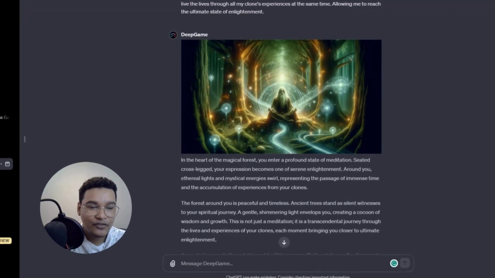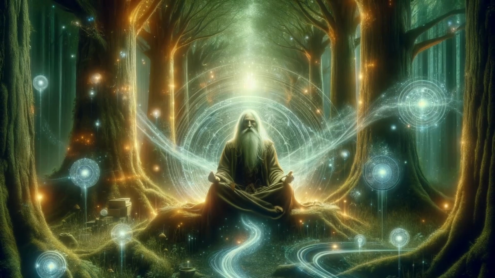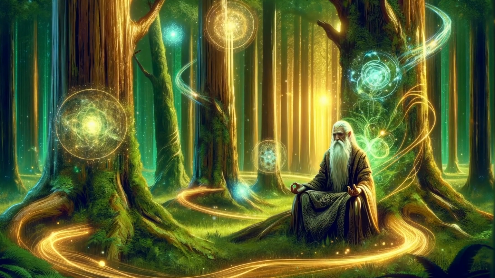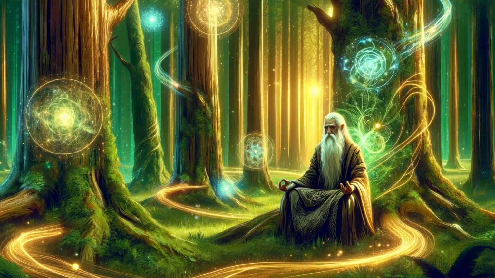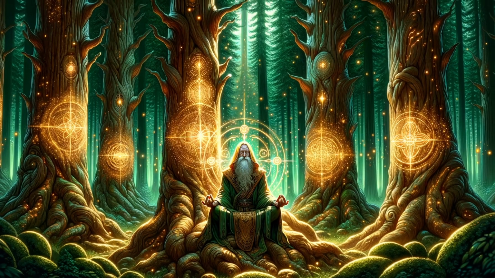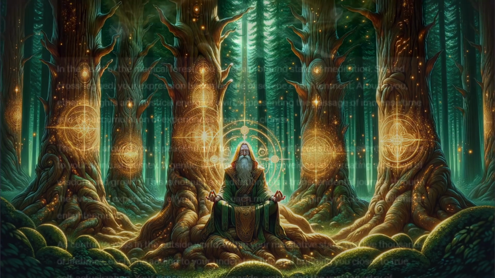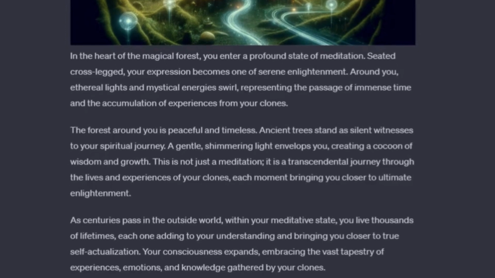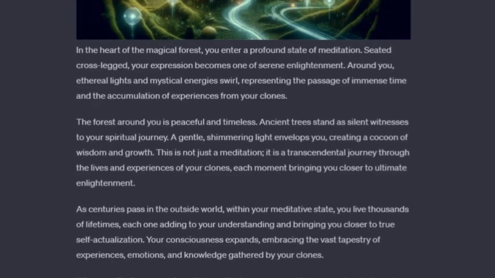So the game says, okay, in the heart of the magical forest, you enter a profound state of meditation. Seated cross-legged, your expression becomes one of serene enlightenment. Around you, ethereal lights and mystical energies swirl, representing the passage of immense time and the accumulation of experiences from your clones.